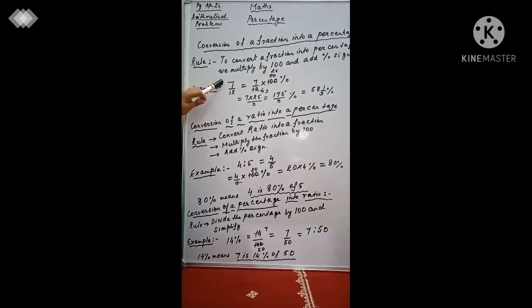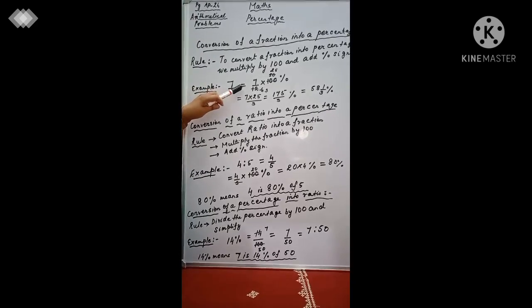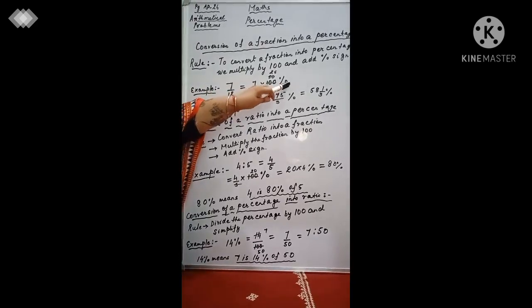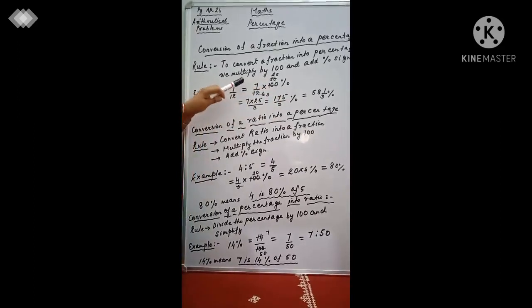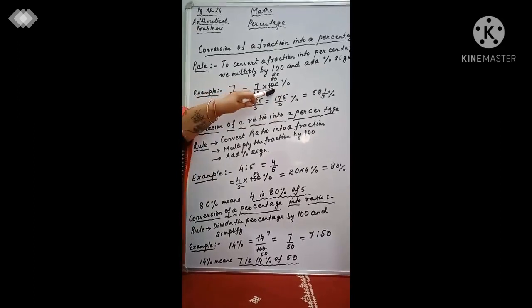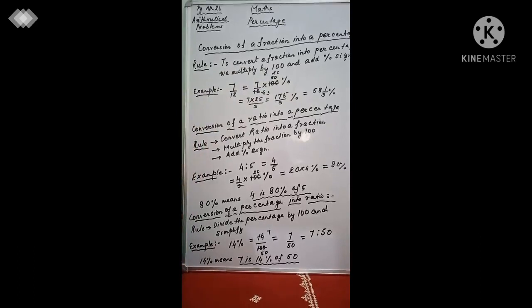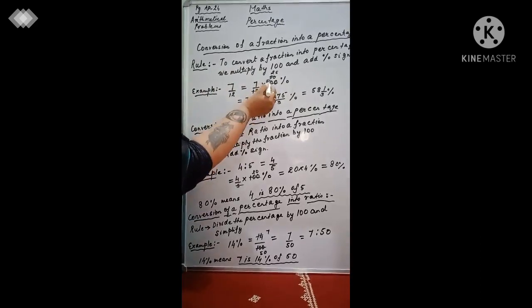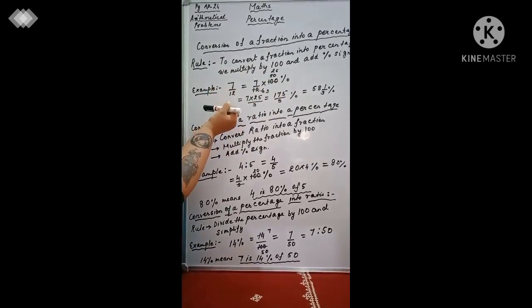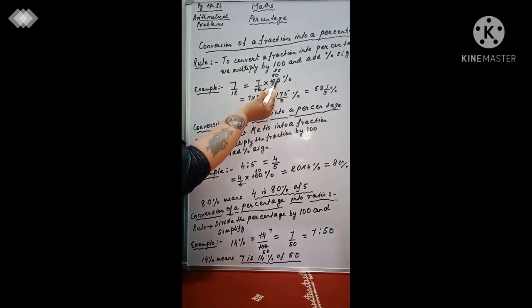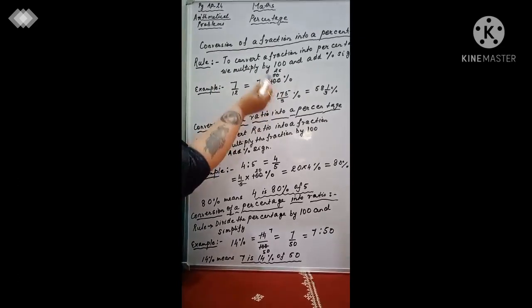Okay, let's see. The example that I have taken is 7 by 12. I have multiplied it by 100 and added a percent symbol. That means 7 by 12 into 100 with a percent sign. Now, when you cross the 12 and 100, 6 2s are 12, 50 2s are 100. Again, we can cut it by 2.